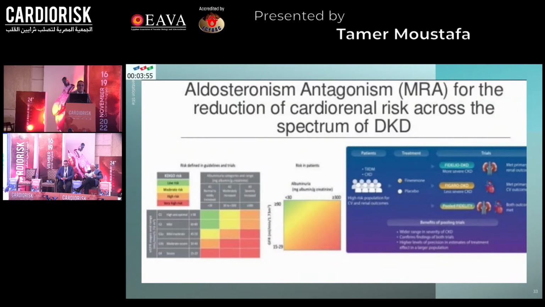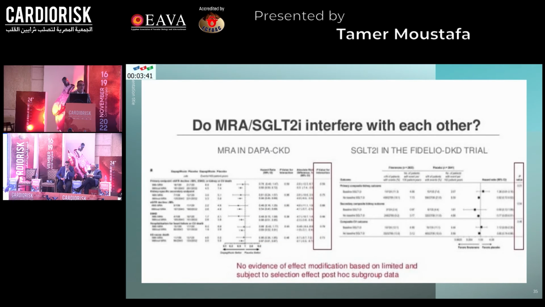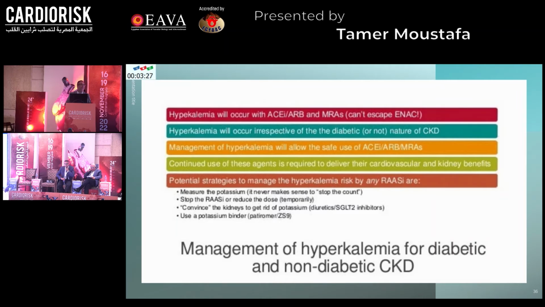For the MRA and the reduction of cardiorenal risk across the spectrum of DKD, the effects of finerenone can reduce the loss in estimated GFR, with a modest effect on blood pressure. So, do the MRA and SGLT2 inhibitors interfere with each other? There is no evidence of effect modification, based on limited post-hoc subgroup data subject to selection effect, and no interaction between the two groups.